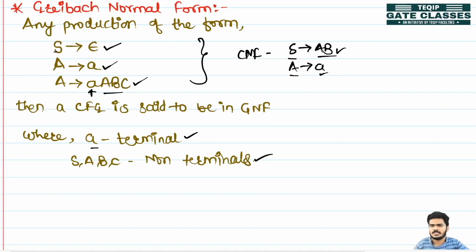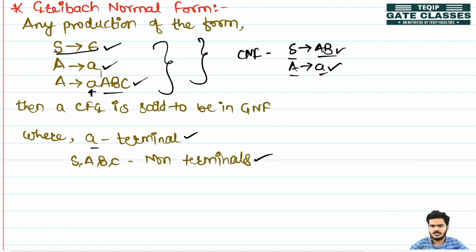Only these two productions are allowed in CNF. Also, if the starting symbol is producing epsilon, then that is allowed in CNF as well.